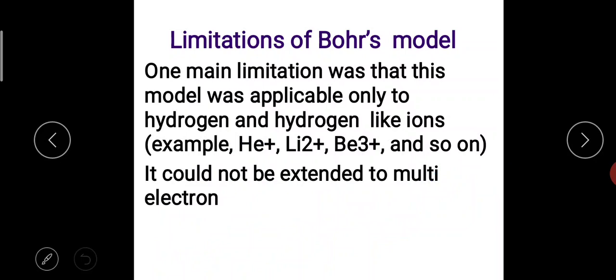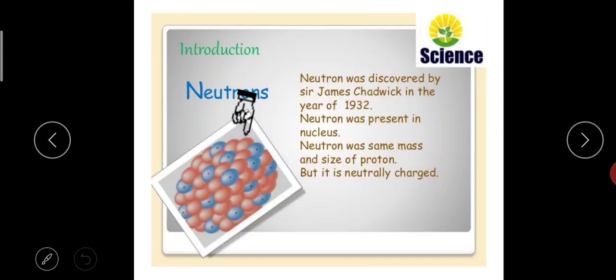With more electrons, this model is not applicable. Are you clear? This model is applicable only to hydrogen-like atoms. It could not be extended to multi-electron systems.